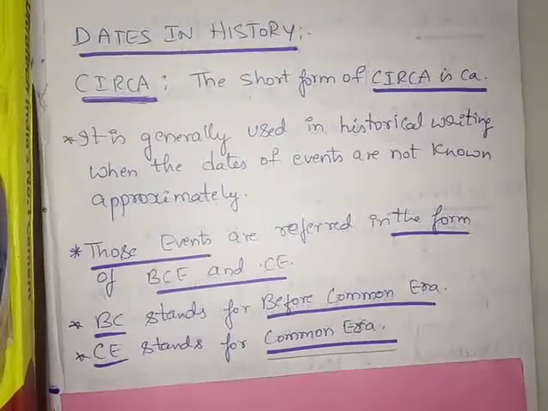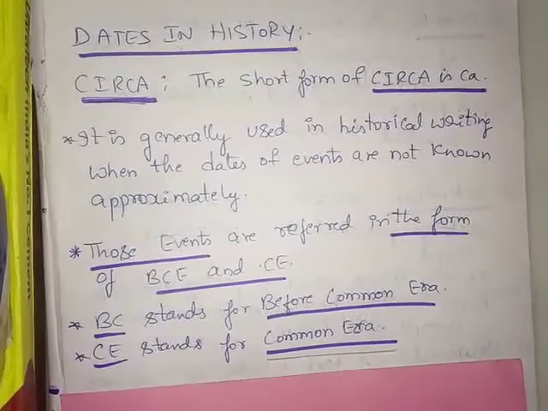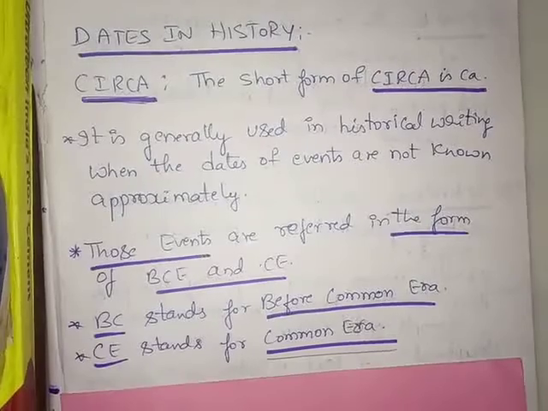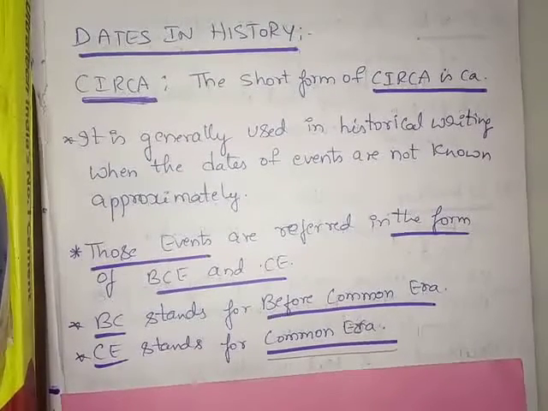So, dear students, when the dates in history are not known, how do they generally mention the incidents or events which already took place? They generally use the circa method. Circa is a method used by historians while writing the dates of events which are unknown to them, where exactly we cannot precisely say when it occurred.